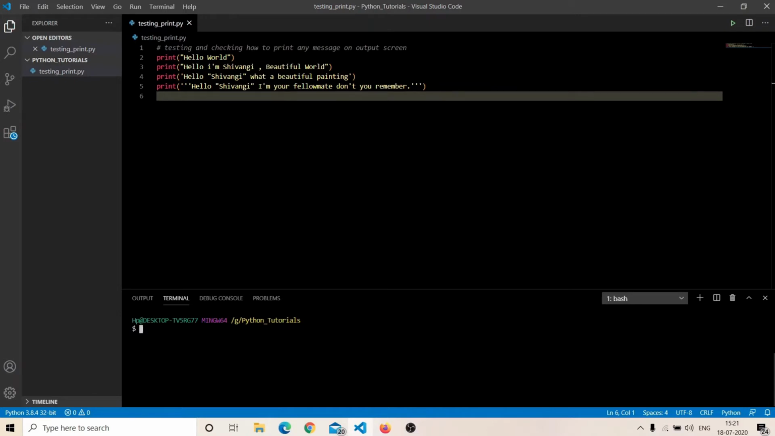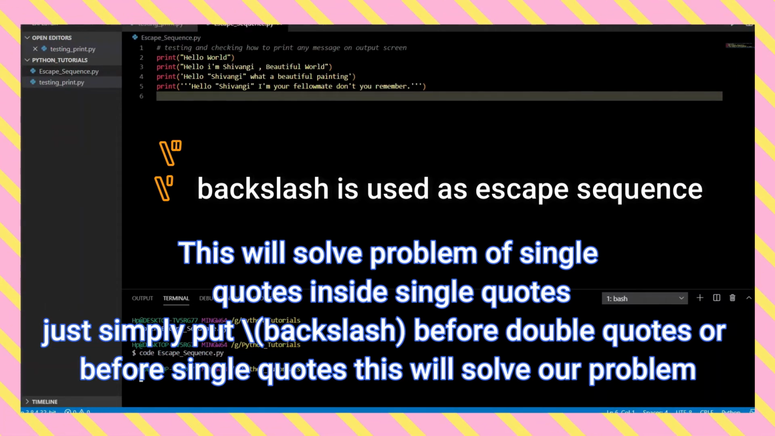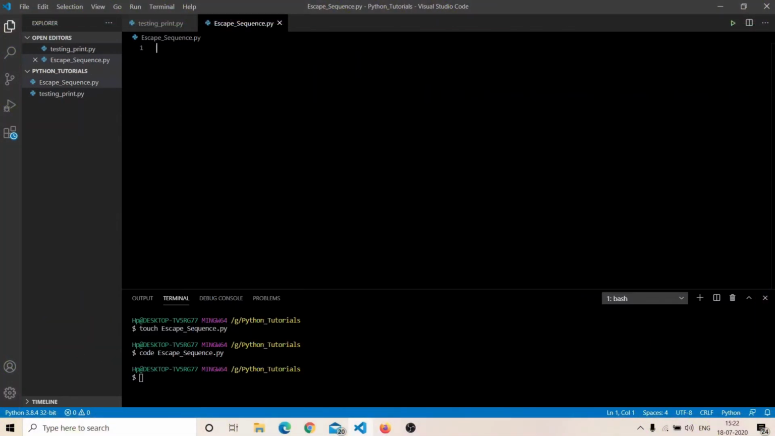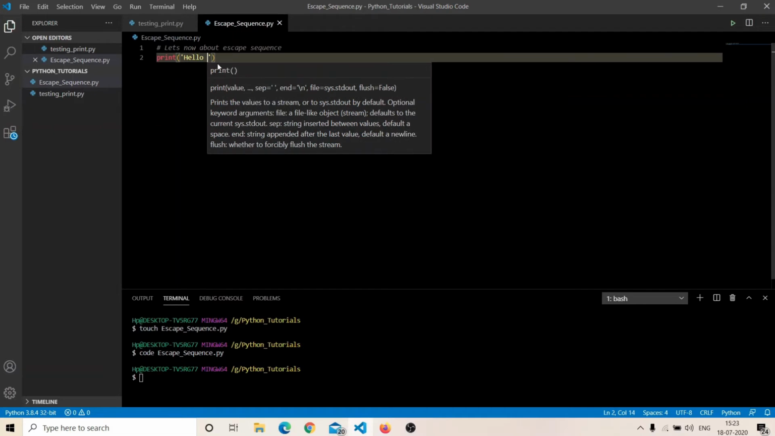So let's start with the escape sequences. First, let's create a file so that we can program in it and so that I can demonstrate what escape sequences basically are. Yep, our file is successfully created. So let's start. Now I'm going to tell you how we can use escape sequences whenever we want to use double quotes inside double quotes and single quotes inside single quotes.